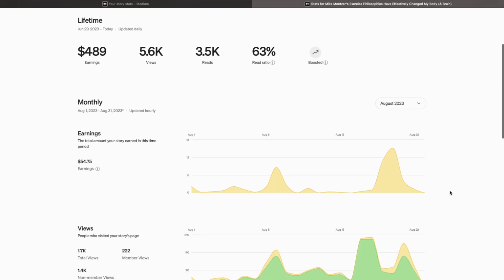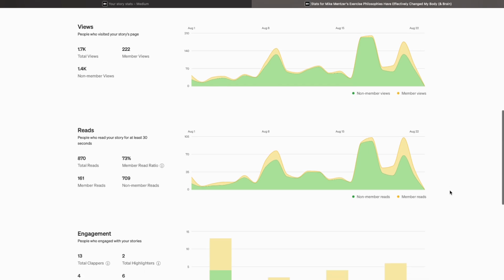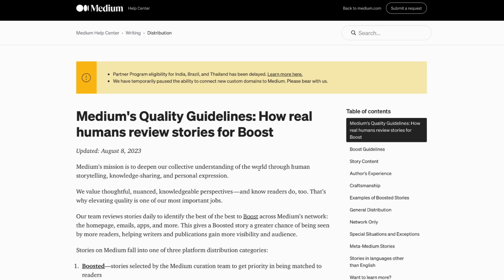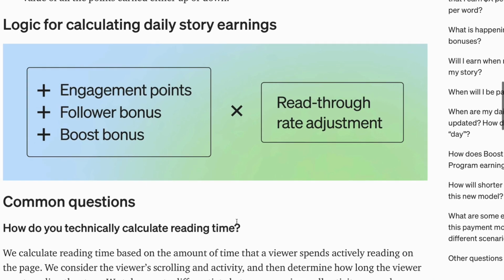So a really quick video today. Essentially, Medium just introduced a new stats page to reflect their new direction and algorithmic changes. So today I will be going over what each of these new stats means, what to look out for, and how to use them to analyze your stories and ultimately earn more money from them.